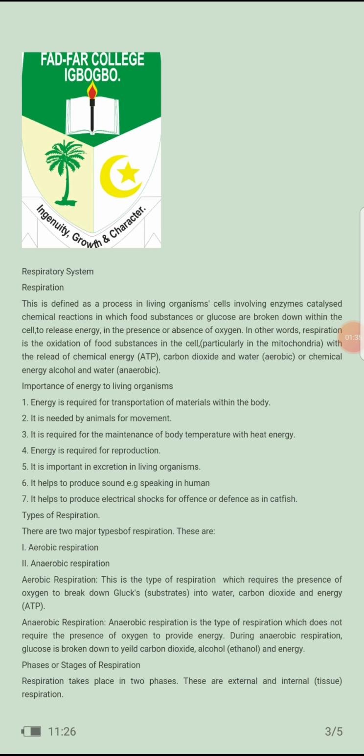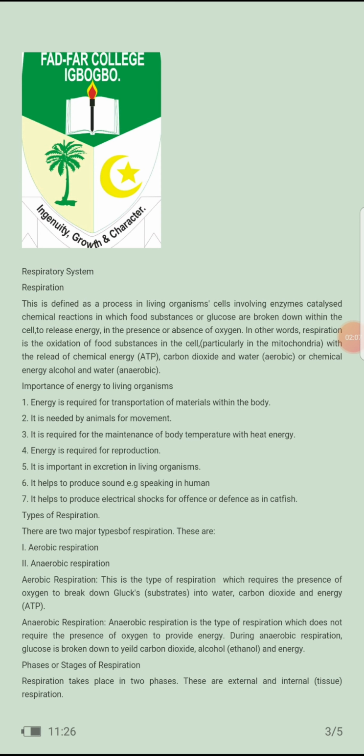1. Energy is required for transportation of materials within the body. 2. It is needed by animals for movement. 3. It is required for the maintenance of body temperature with heat energy. 4. Energy is required for reproduction. 5. It is important in excretion in living organisms. 6. It helps to produce sound, e.g. speaking in humans. 7. It helps to produce electrical charge for offense or defense as in cat fish.